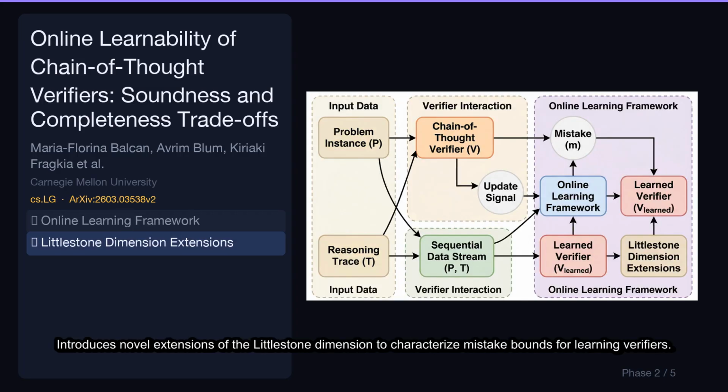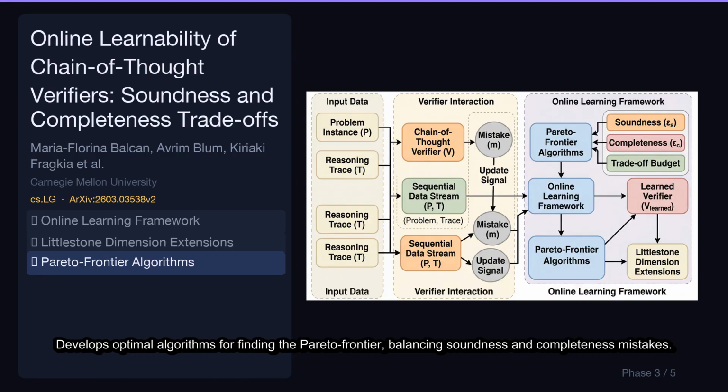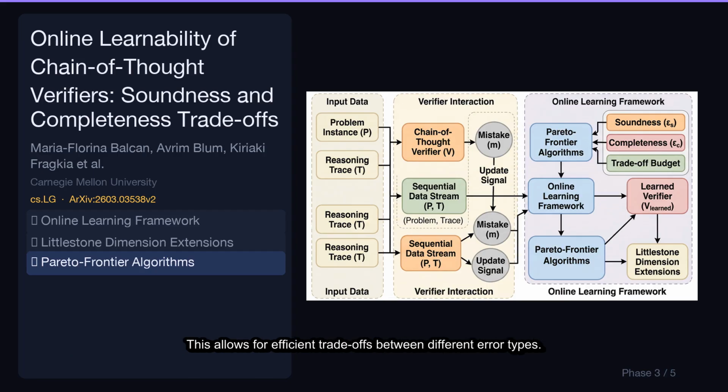Introduces novel extensions of the Littlestone dimension to characterize mistake bounds for learning verifiers. This provides theoretical guarantees for the learning process. Develops optimal algorithms for finding the Pareto frontier, balancing soundness and completeness mistakes. This allows for efficient trade-offs between different error types.